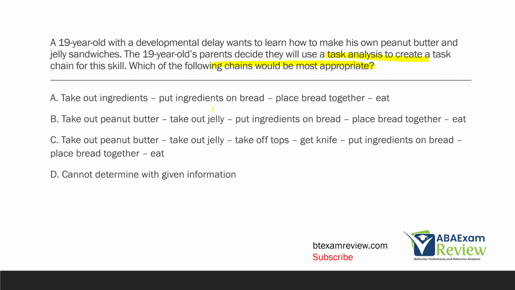They're each chains for making this sandwich, each of different lengths, each with different steps. But the real answer is going to be C, cannot determine with given information. We don't know nearly enough about this 19-year-old to decide the chain that's going to be most appropriate for making the sandwich. Always think individualization. Always think what's going to be best for that client and specifically that client.